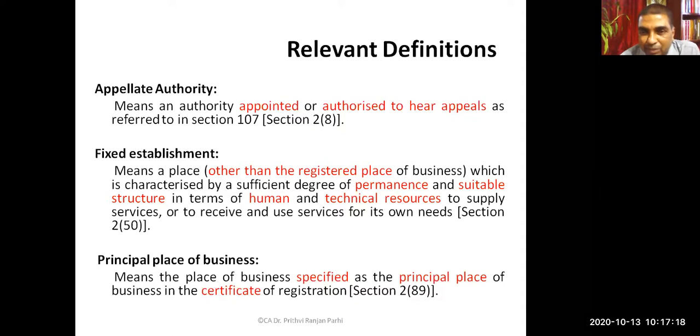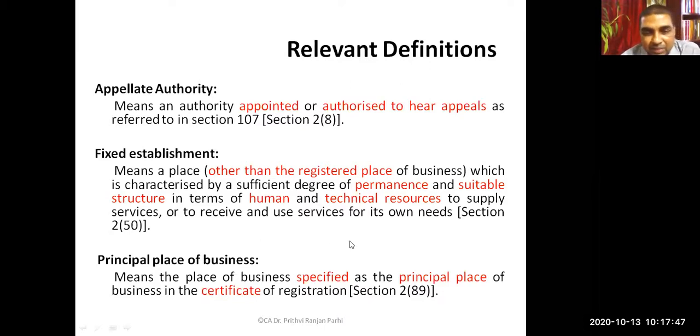So apart from the registered place of business, if there is some other place which is characterized by a sufficient degree of performance and suitable structure in terms of human and technical resources to supply services or to receive or use services for his own needs, that place will be referred to as a fixed establishment.